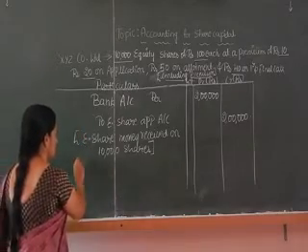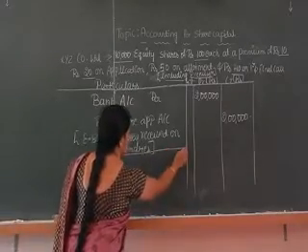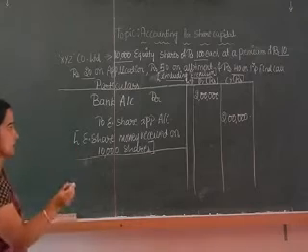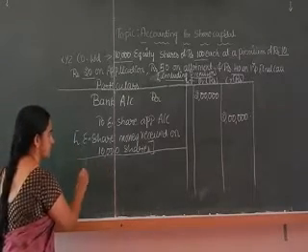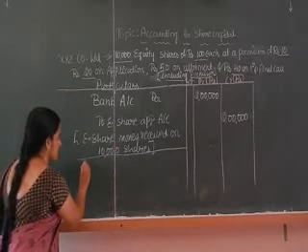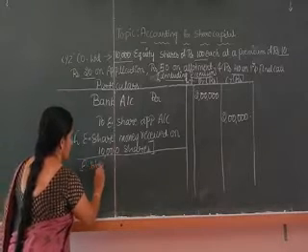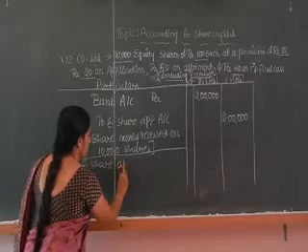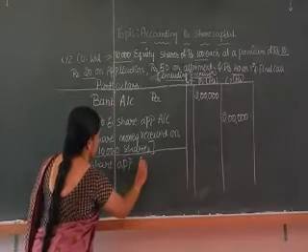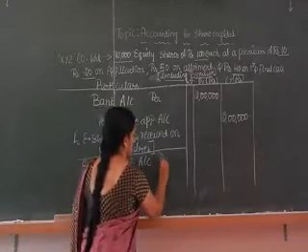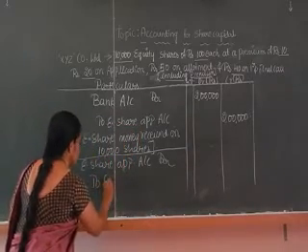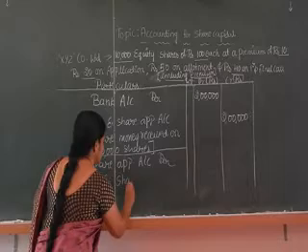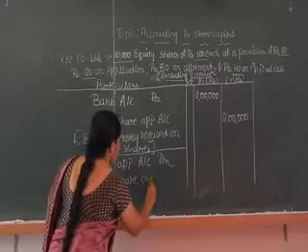The second entry we make is for transferring the application money to share capital. How do we transfer it? Equity share application account debtor to equity share capital account.